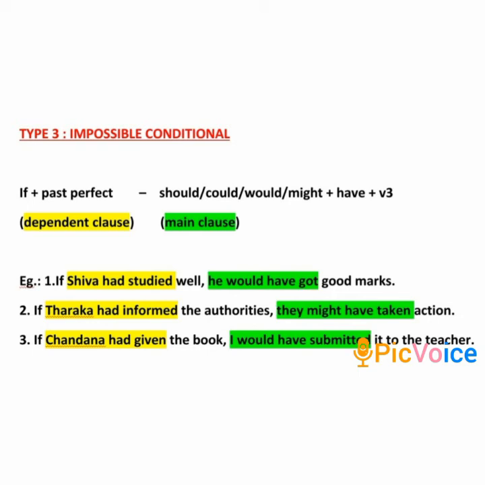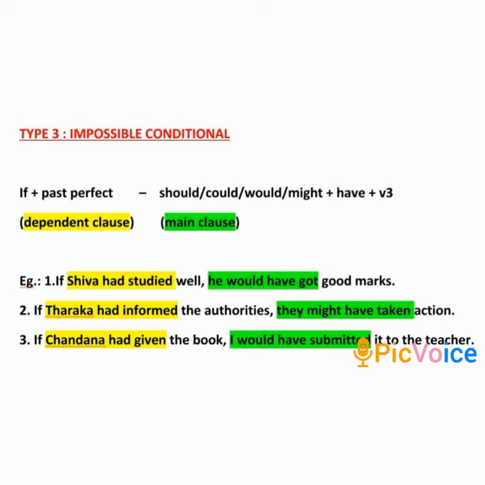Look at the example. I have taken the same example here again. If Shiva had studied well, past perfect tense, he would have got good marks. In the above sentence, the dependent clause takes the past perfect tense and the main clause takes should, would, could or might plus have. In this case, would have.